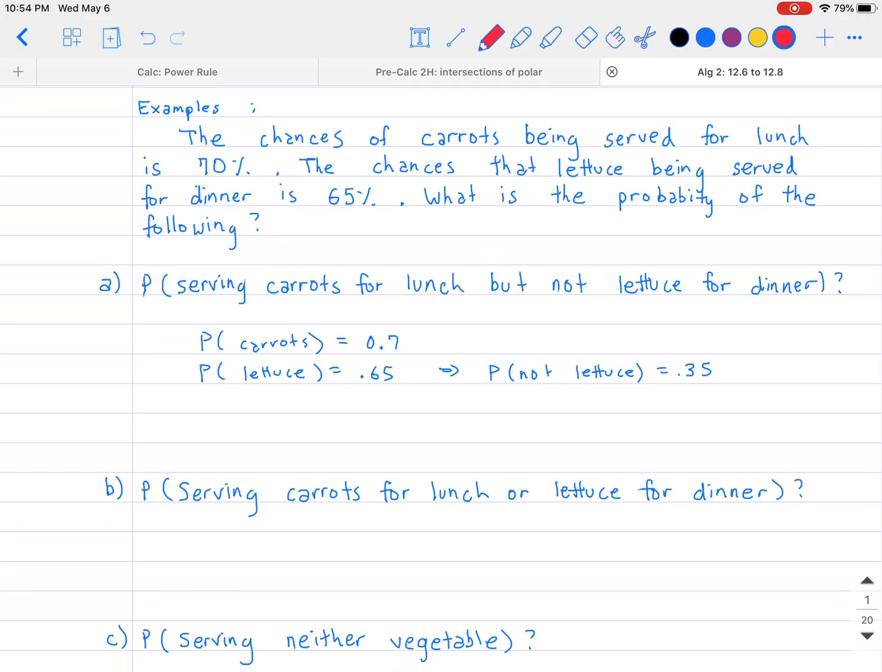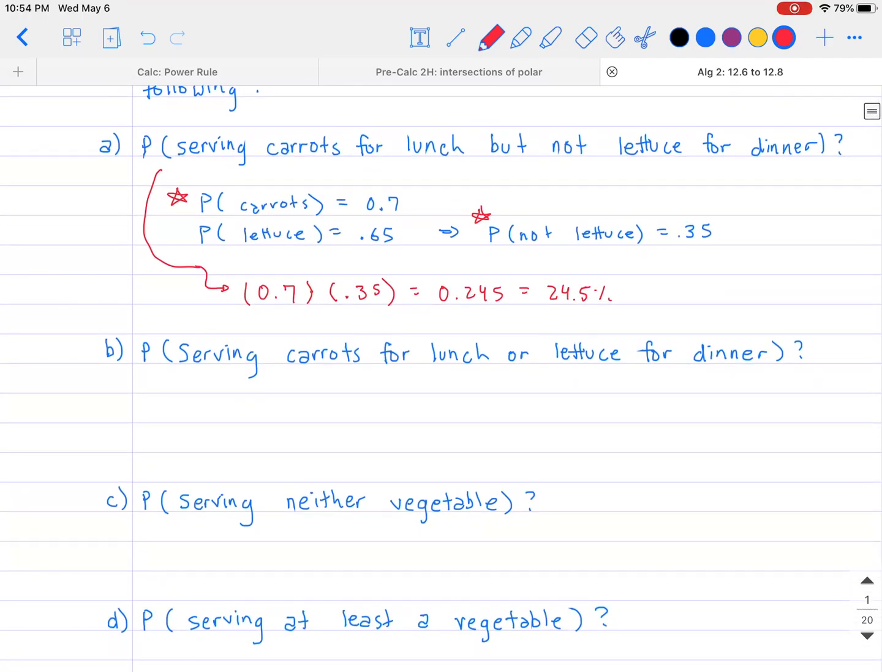What I'm trying to solve for is both events happening. I need the probability of having carrots for lunch and also the probability of not having lettuce for dinner. So I'm going to take those two numbers and multiply them together. It's going to be 0.7 multiplied by 0.35. We'll put that in a calculator. The answer is 0.245, or you can say a 24.5% chance of it happening. Okay. All right. Next part.